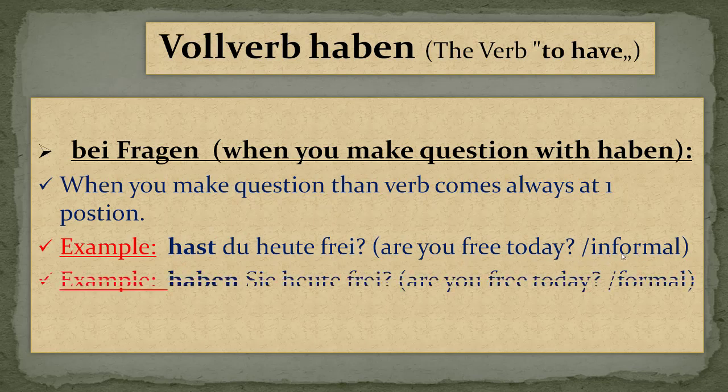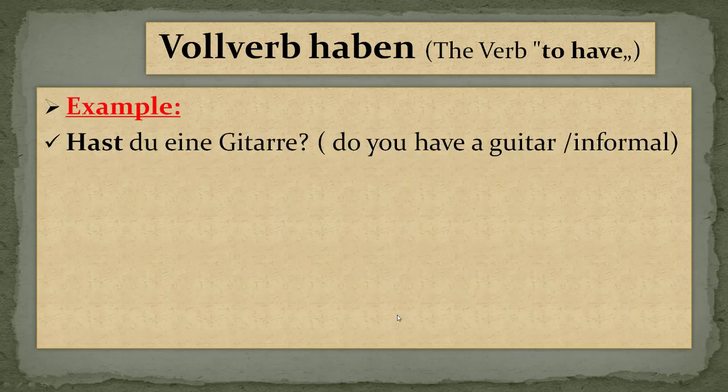Let's see one more example. Haben Sie Zeit? Haben Sie heute frei? This is the same, but this is the formal one. Capital S is the formal one. We'll see many examples. Hast du eine Gitarre? Do you have a guitar?